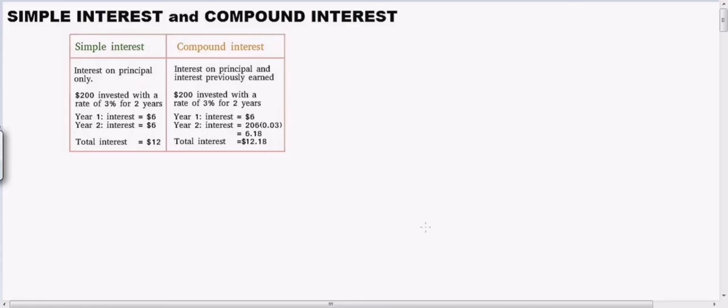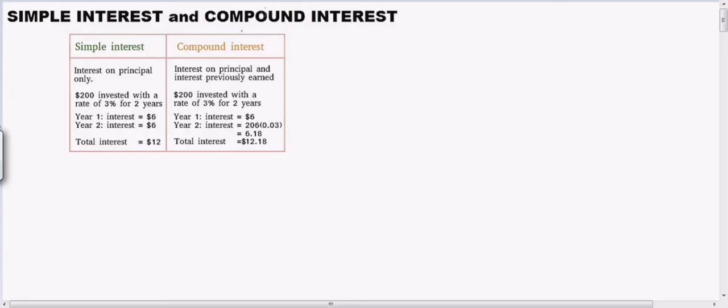Let us differentiate. So, ang simple interest guys, it is interest on principal only. Ibig sabihin, yung interest, pinapatong lang siya ng pinapatong or nilalagay lang siya ng nilalagay doon sa mismong principal value. At the same time, once a year lang siya ginagawa. Okay? Pagka sinabi namang compound interest, interest on principal and interest previously earned. Ibig sabihin guys, interest on interest na siya. Yung interest, lalagyan pa ng another interest.